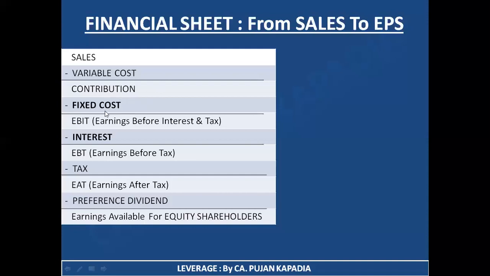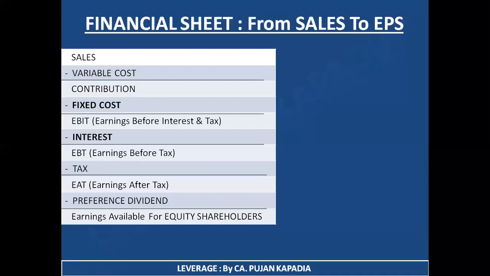This particular part I have specifically bolded so that we can connect it with the concept of leverage also. As of now, I am not discussing that. We are going to discuss it after discussing this entire table. For now, you need to remember that from contribution, I'm going to deduct my fixed expenses, that is my fixed cost. Fixed cost is something that, no matter whether I'm selling 1 unit of bottle or 1 lakh units of bottle, is going to remain constant. As a result, the expenses which are constant are demarcated as your fixed cost.